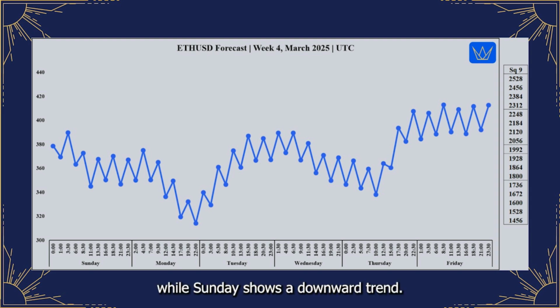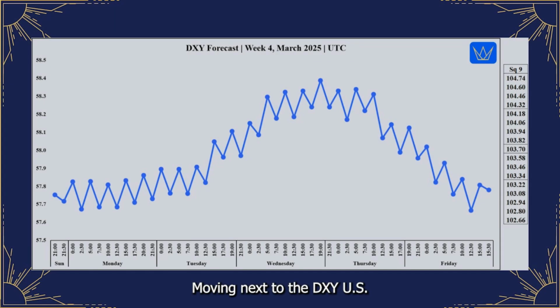While Sunday shows a downward trend, Monday experiences a significant drop before recovering strongly on Tuesday with a clear upward momentum that continues through Wednesday, Thursday, and Friday, reaching the highest levels of the week. Expect potential initial volatility following the release of the French and German flash manufacturing and services PMI data on Monday morning in Europe, but the overall mass pressure tendency favors sustained upward momentum for Ethereum throughout the rest of the week. Moving next to the DXY, US dollar index.